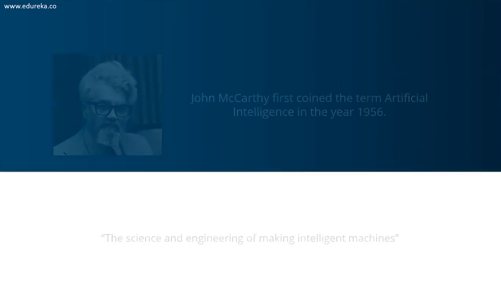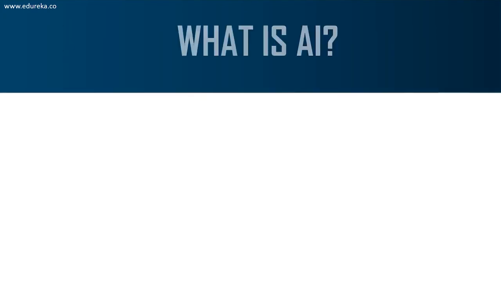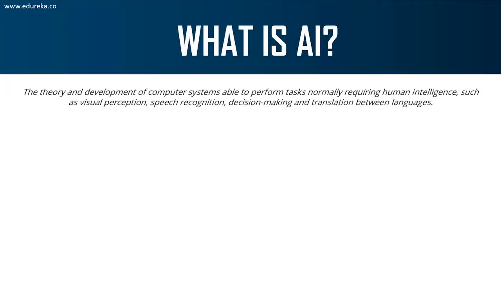Now, let me tell you that the term artificial intelligence was first coined in the year 1956 by a scientist known as John McCarthy. John McCarthy defined artificial intelligence as the science and engineering of making intelligent machines. Now, let me give you a descriptive definition of artificial intelligence. Artificial intelligence is the theory and development of computer systems able to perform tasks normally requiring human intelligence, such as visual perception, speech recognition, decision making, and translation between languages. In a sense, artificial intelligence is a technique of getting machines to work and behave like humans.